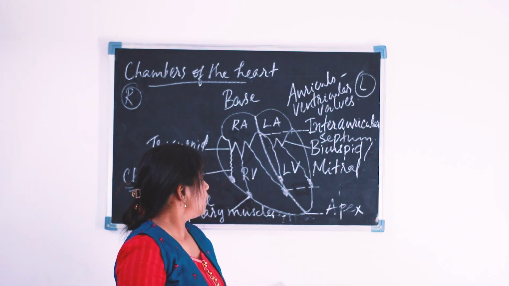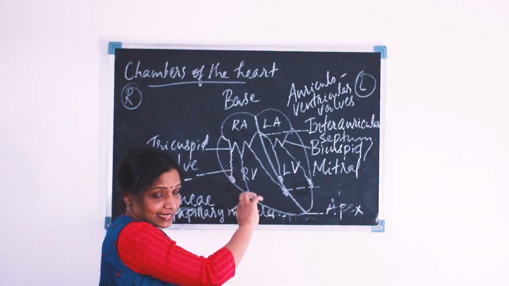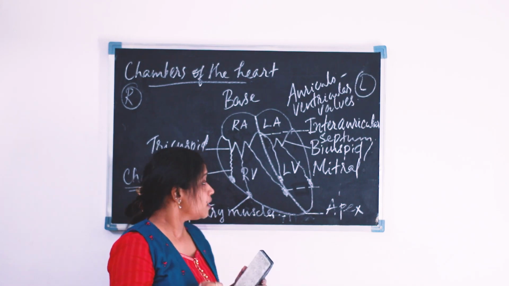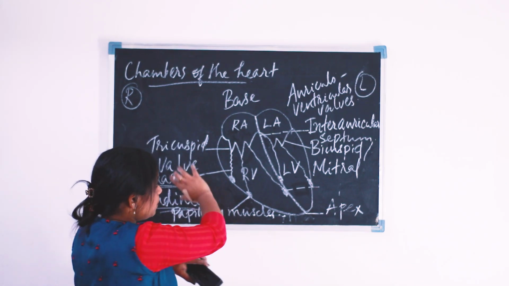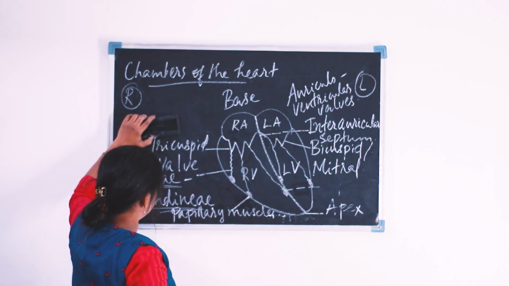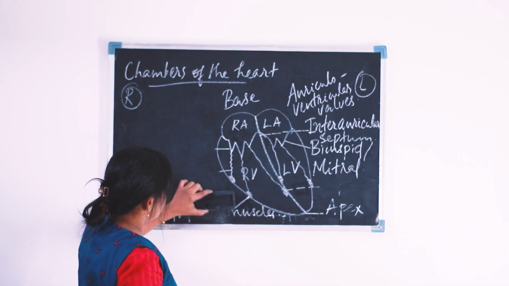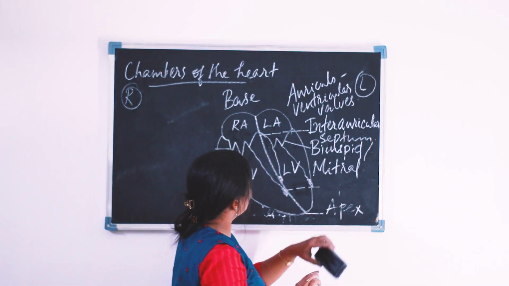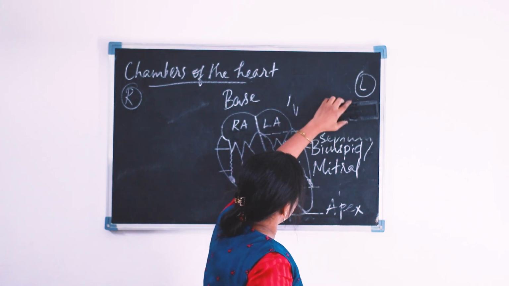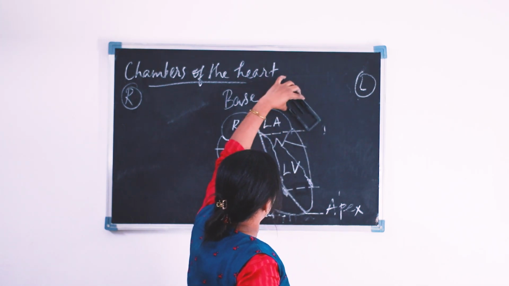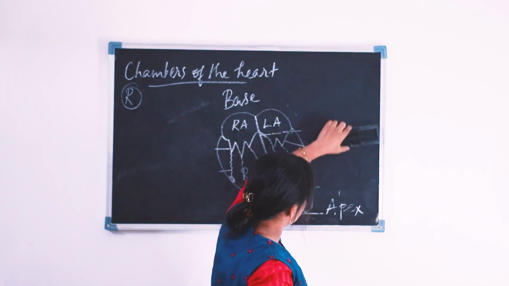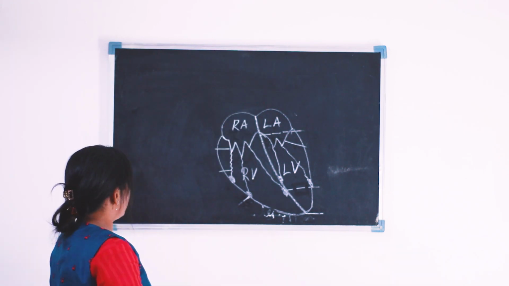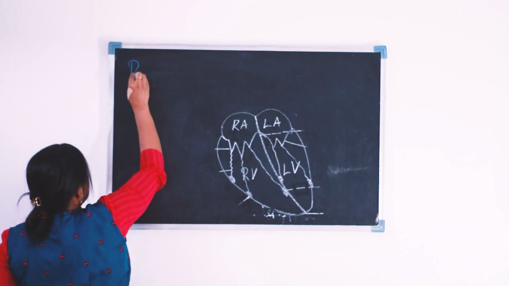Okay, now we will move on to the blood vessels which are coming into the heart as well as going out of the heart. So that I can rub this, I am going to rub these labelings. I hope it is clear for you, and if you have any doubts you can ask me. Okay, I am going to rub all these things here. This also. Now we can see the blood vessels.